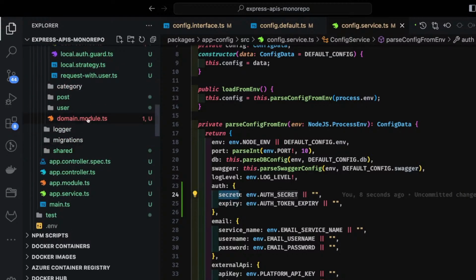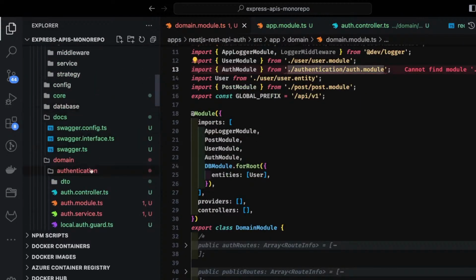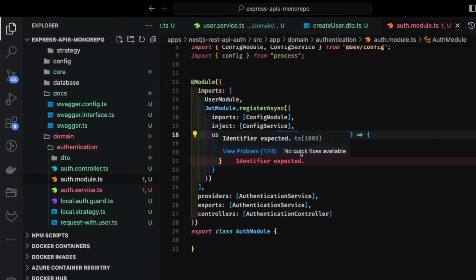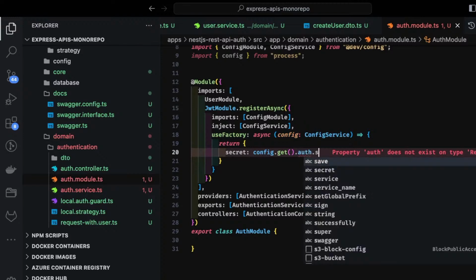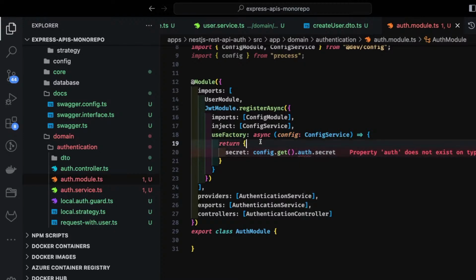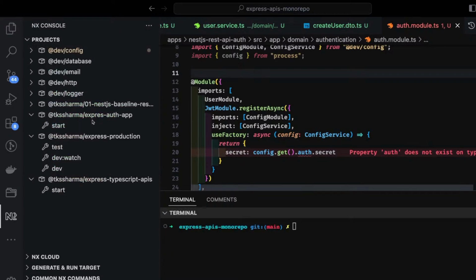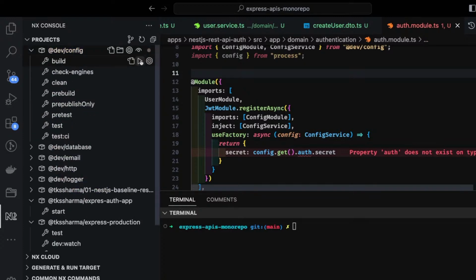Okay, here I will go to the authentication module, because this is dependent on that. So we have is auth. This will come when we start loading it. So how to adopt the changes? First of all, let's go to our package. What I will do, first of all, I will build this.